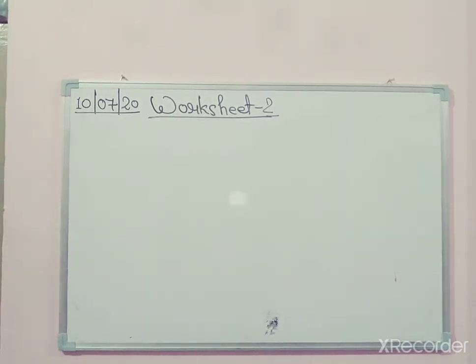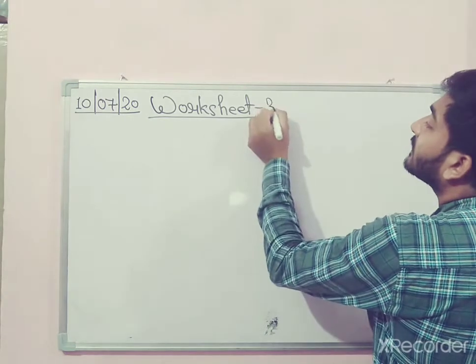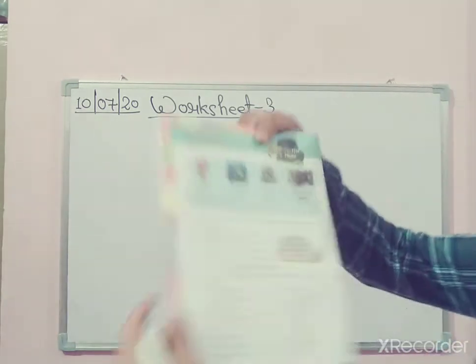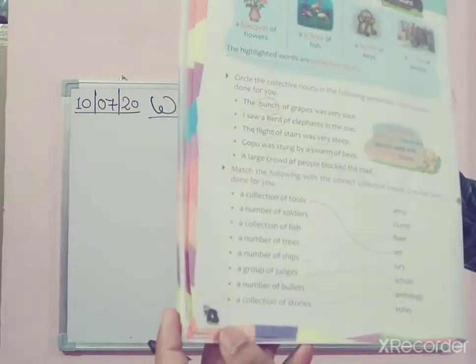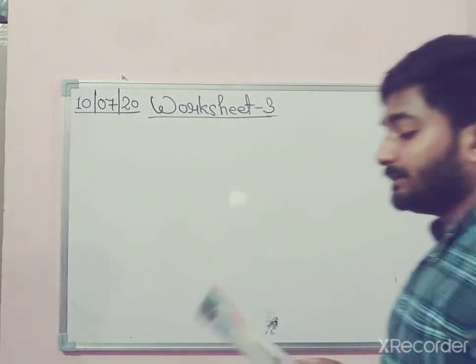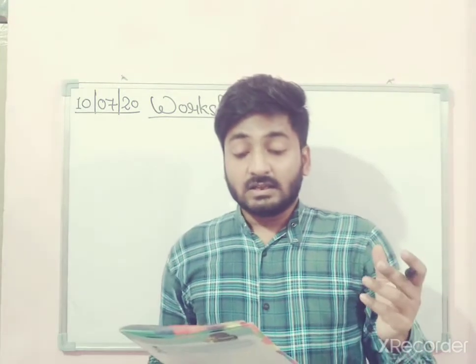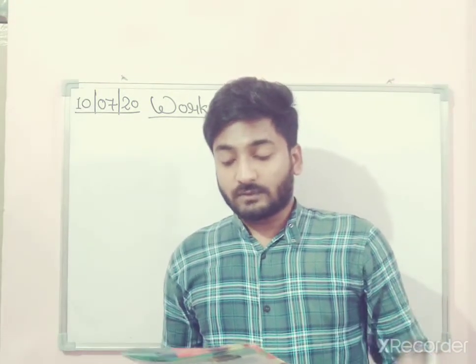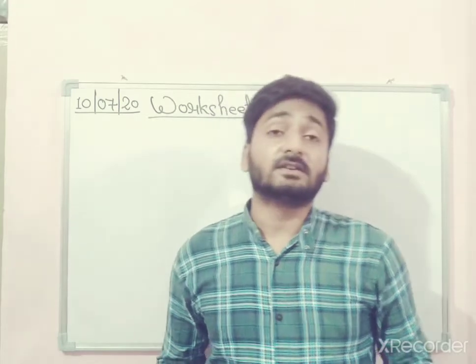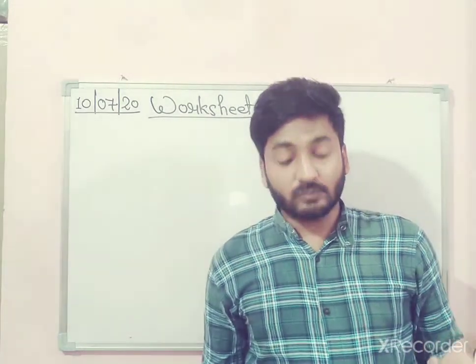Now we have to do worksheet number 3, which is related to collective noun. Okay, worksheet number 3 is on page number 4, just next. Here you can see the very first exercise. The first exercise says circle the collective nouns in the following sentences. One has already been done for you. That means we have to do from the second one.